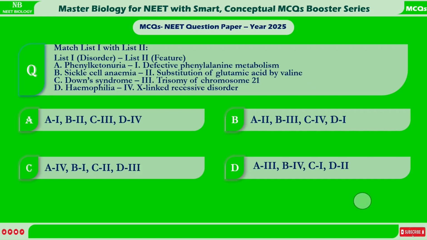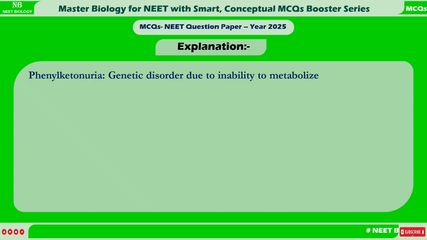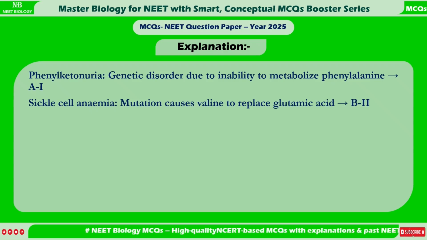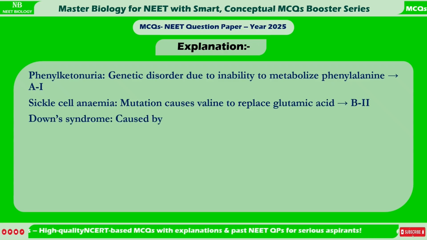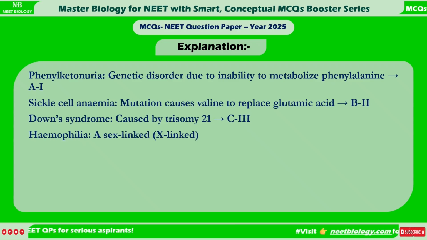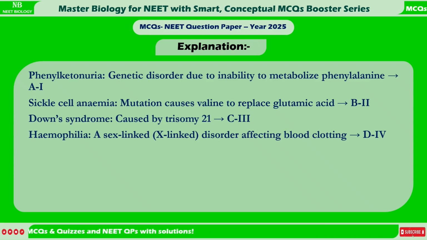Correct answer is A. A1, B2, C3, D4. Explanation. Phenylketonuria, genetic disorder due to inability to metabolize phenylalanine, A1. Sickle cell anemia, mutation causes valine to replace glutamic acid, B2. Down syndrome, caused by trisomy 21, C3. Hemophilia, a sex-linked, X-linked, disorder affecting blood clotting, D4.